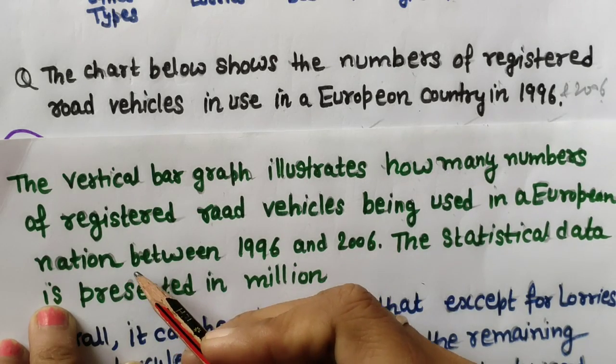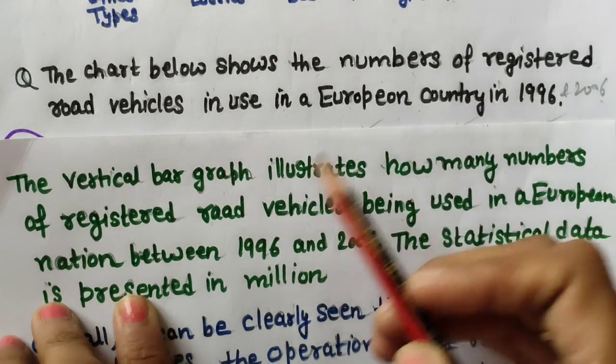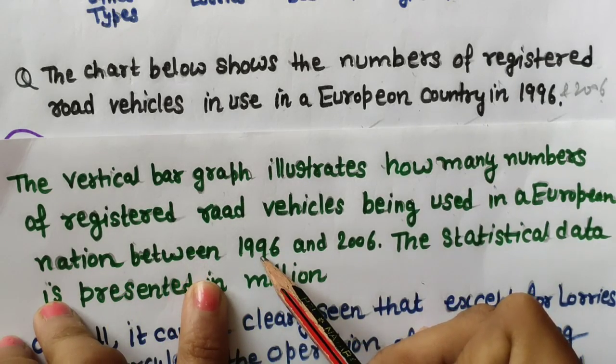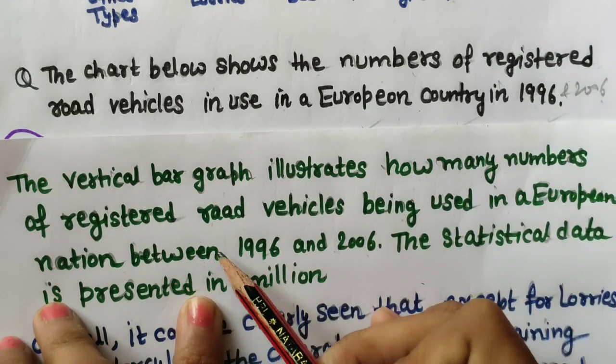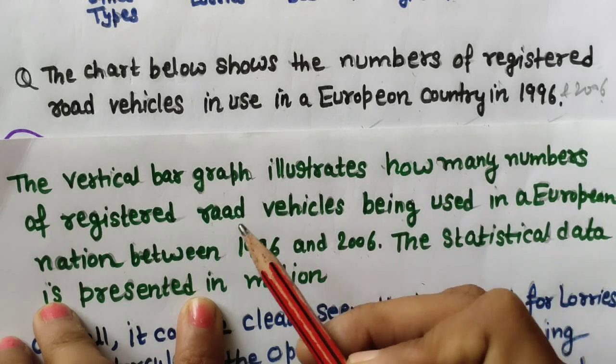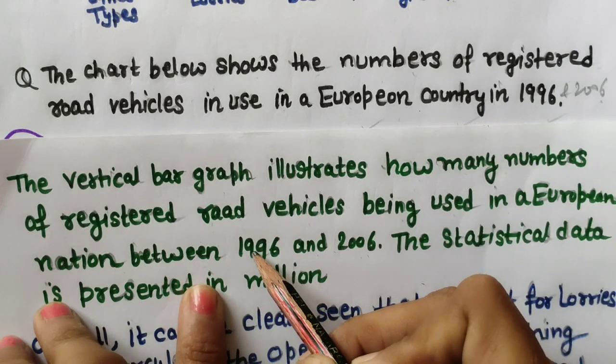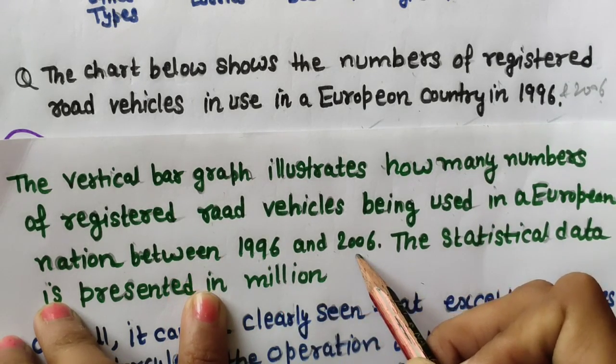Since there is no name of a country, so in a European nation between 1996 and 2006, or you can write from 1996 to 2006, or you can use the word nation during two tenures, 1996 and 2006, that's enough.